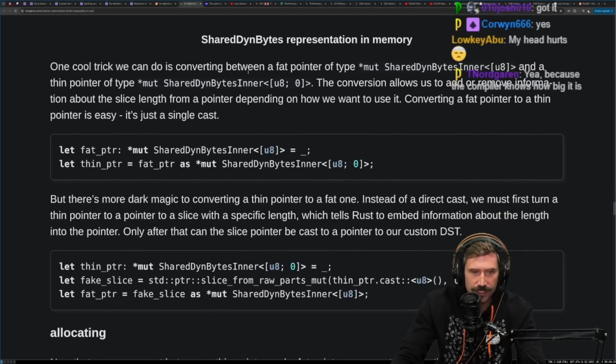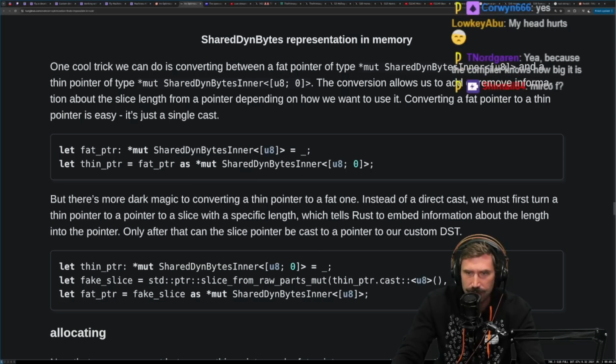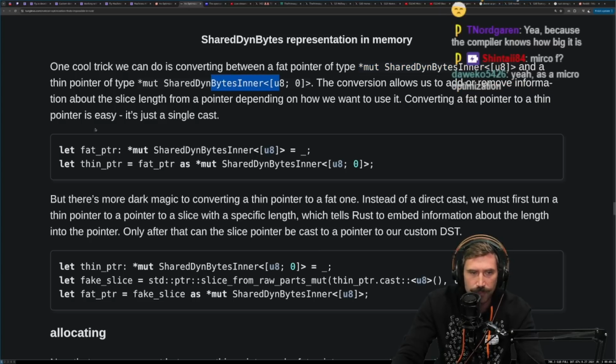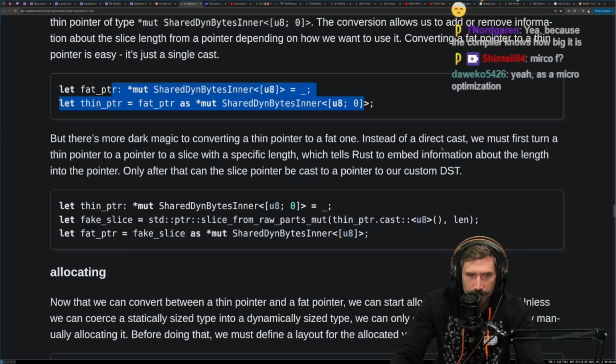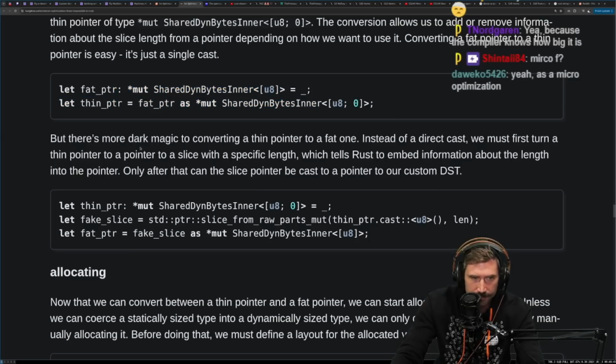One cool trick we can do is converting between a fat pointer type, *mut SharedDynBytesInner<[u8]>, and a thin pointer of *mut SharedDynBytesInner. Okay, aren't we already in unsafe territory at this point? This conversion allows us to add and remove information about slice length from a pointer depending on how we want to use it. Converting a fat pointer to a thin pointer is easy. Just a single cast. Bada-ba-bam. Okay. Fat pointer, thin pointer.